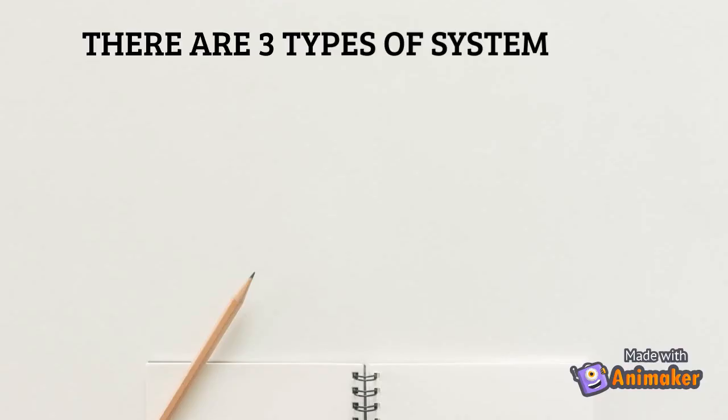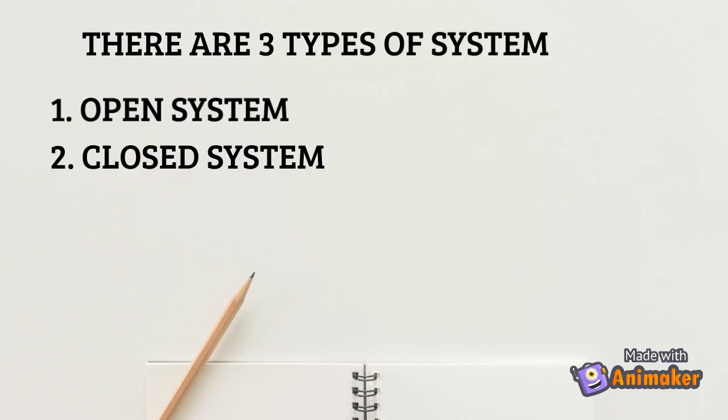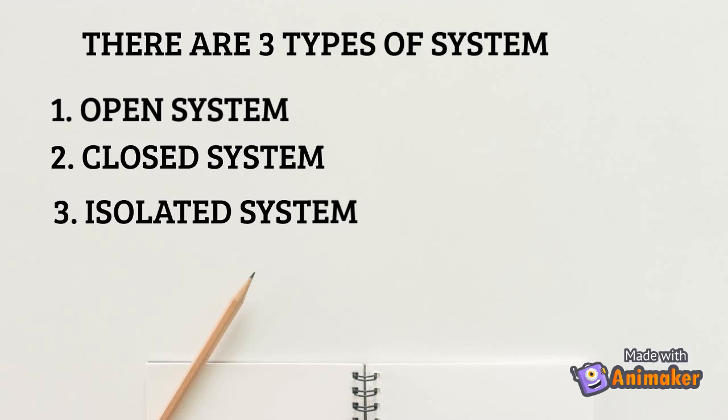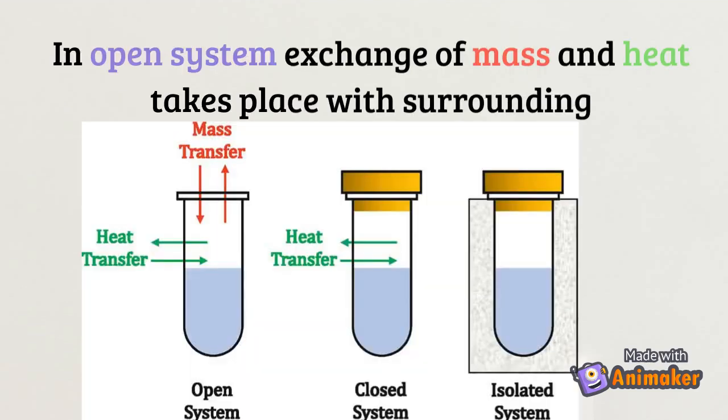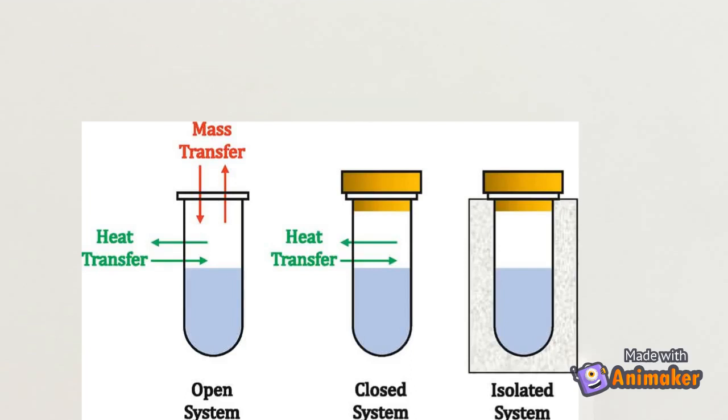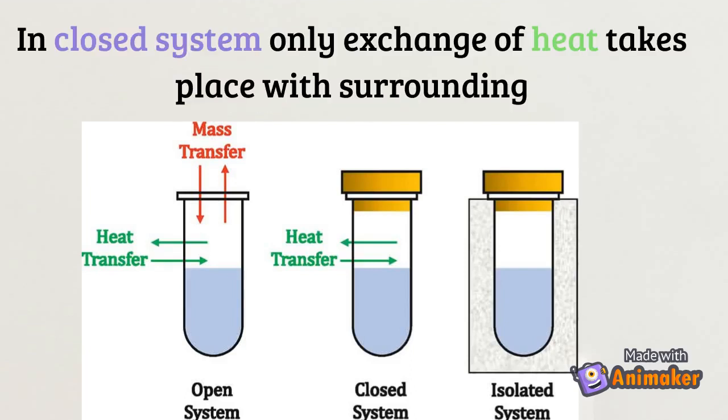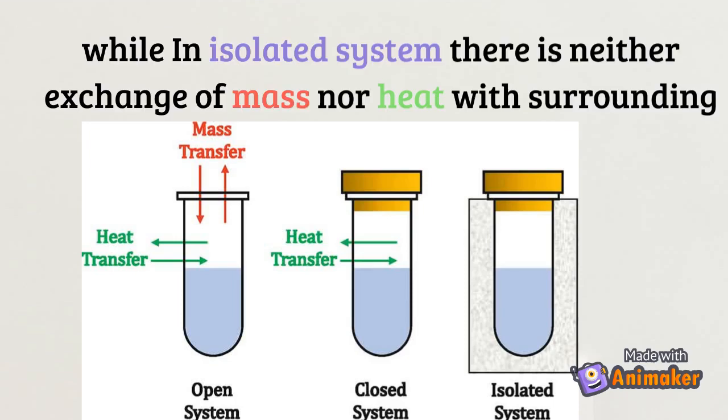There are three types of system. First is open system. Second is closed system. And third is isolated system. In an open system, exchange of mass and heat takes place with the surrounding. In a closed system, only exchange of heat takes place with the surrounding. While in an isolated system, there is neither exchange of mass nor heat with the surrounding.